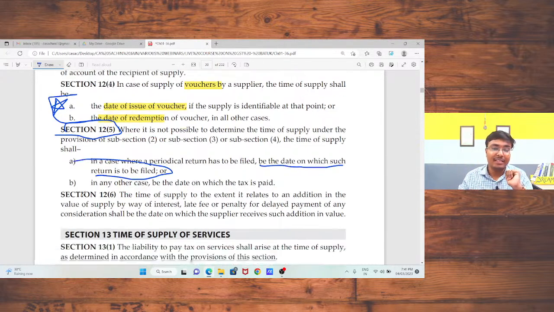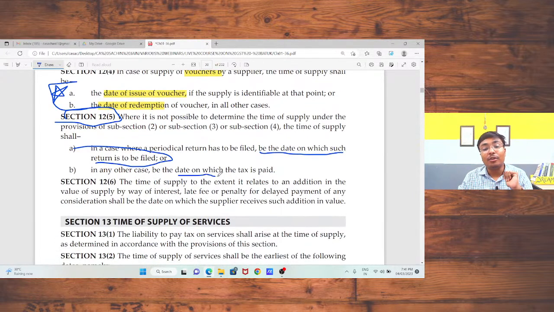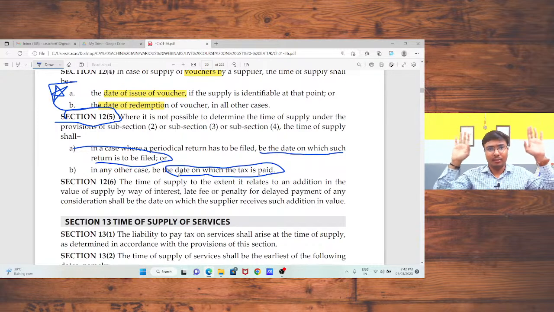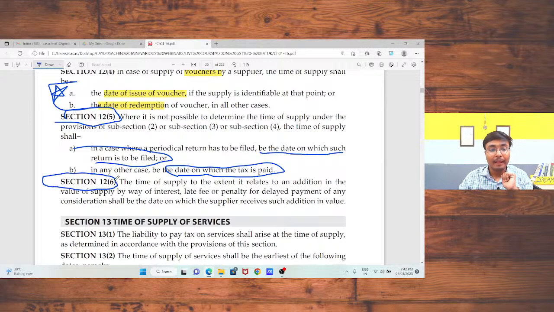Okay, sir. Next, in other cases, the tax on which is to be paid. That means, just suppose I am not going to file the GSTR 3B return, but I have paid the tax in my cash ledger. In that case, the date of payment of tax will be treated as my time of supply. Sir, this is a very basic concept. Okay. Next, section 12, subsection 6.